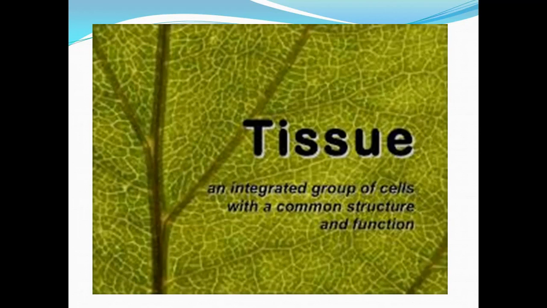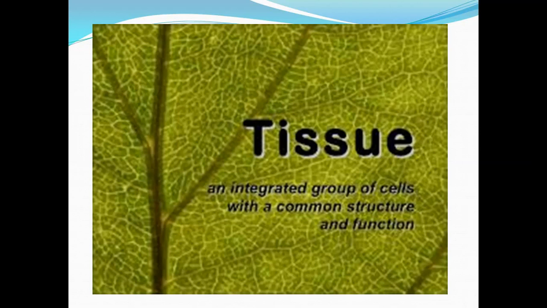There is a group of similar cells in our body which performs a specific function, to get any work done in a very short time and very perfectly. So tissue is the name of that group. Tissue is a group of similar cells performing a specific function.